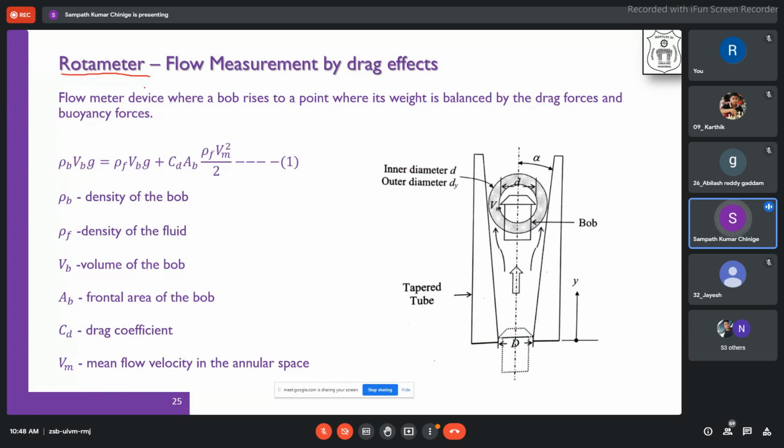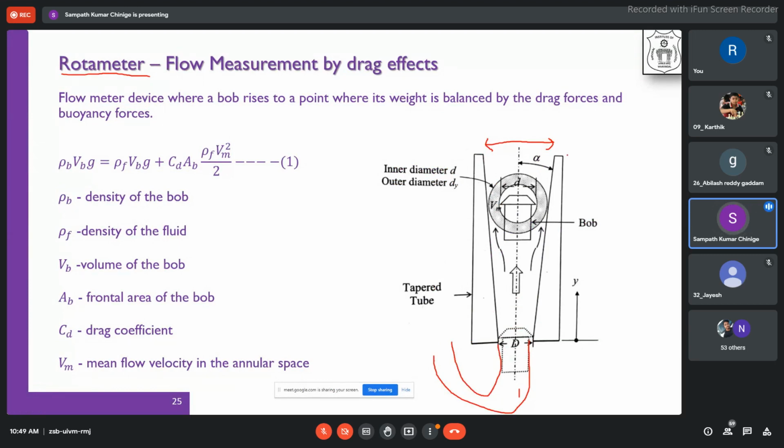So what is the principle based on which this rotameter works? This is also a flow meter device. From the bottom, the pipeline will be connected like this, wherever you want to find out the flow. You can see that the opening is tapered in nature. The capital D and this small d are different. So from bottom to top, it actually diverges its area.